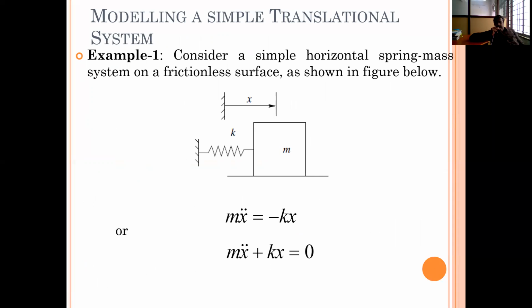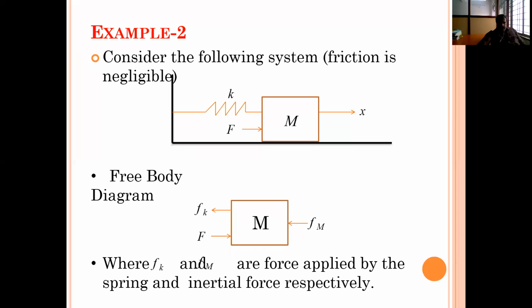Consider a simple horizontal spring-mass system on a surface as shown in the figure, where m into d2x by dt2 is equal to minus k into x. The force because of the mass element acts in one direction. Assume that the force developed due to the spring opposes the actual displacement, like a damping element. Mathematically it is minus k into x, or otherwise it can be represented as m into d2x by dt2 plus kx is equal to 0.